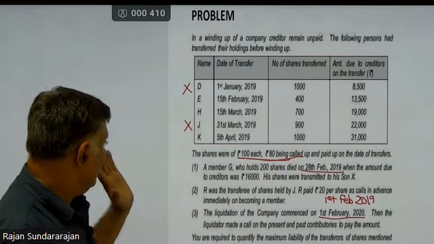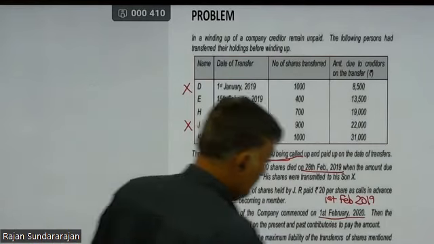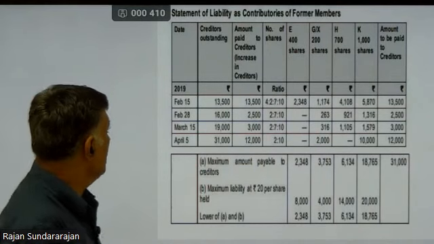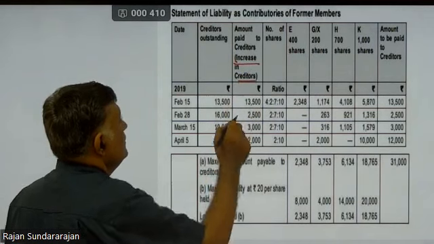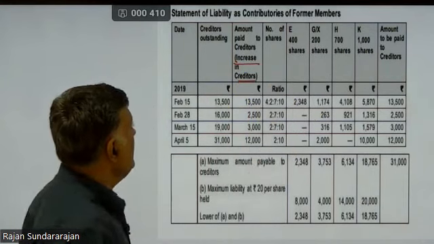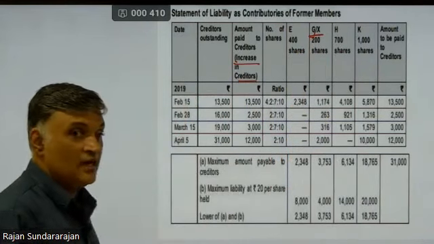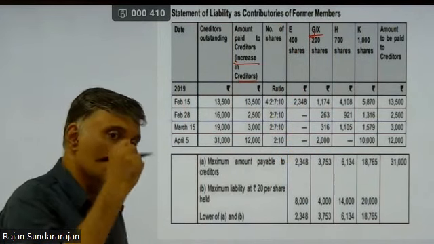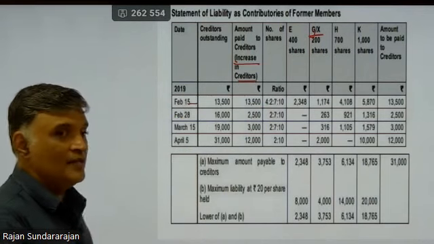Now, having looked at this, let's go to the solution. Date, creditors outstanding. What is the increase in creditors we have? Number of shares, we are trying to express it as a ratio, and then E, G and X. Look at this. G is also included. G and X are included because X is a current contributor. H and K. Now look at the dates. You have to go chronologically, date wise. Look at February 15. What is the creditor balance on that day?